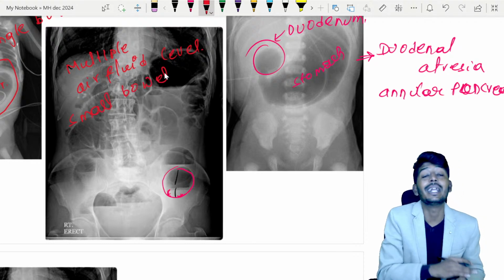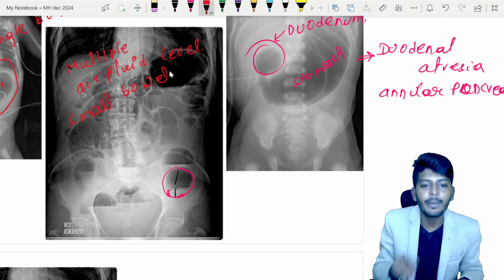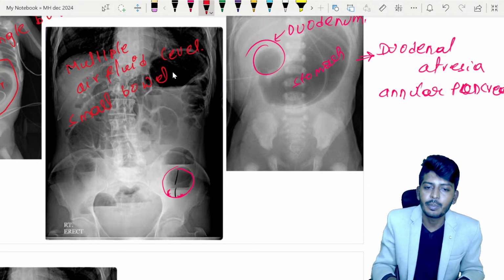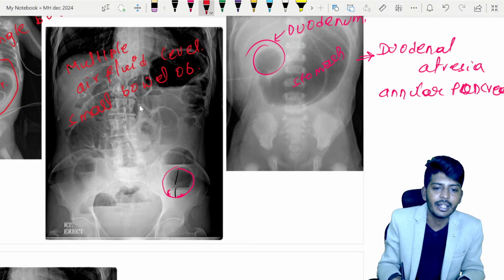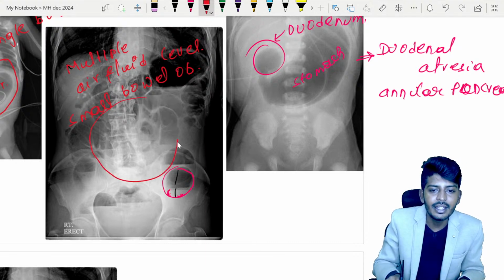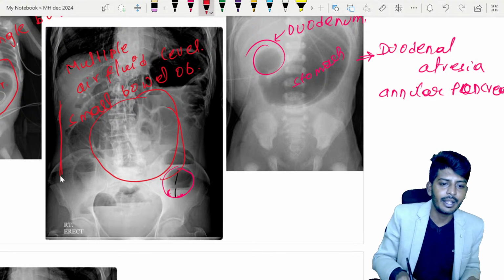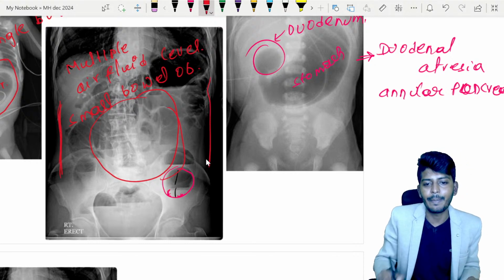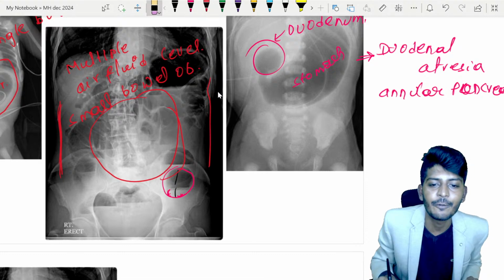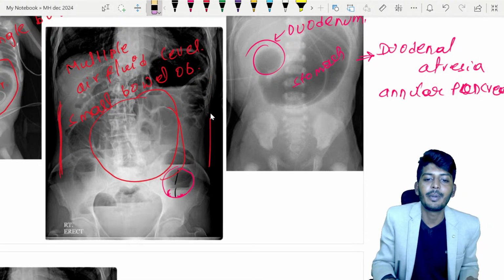So how do you know? It can be large bowel also, right? Small bowel multiple air fluid level is a small bowel obstruction. Why am I telling this? These bubbles are seen where? Towards the center. They are not seen towards the periphery. If you find them very peripherally, then you will call it a large bowel obstruction.